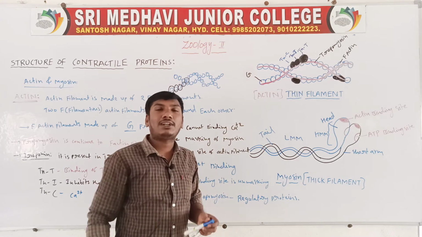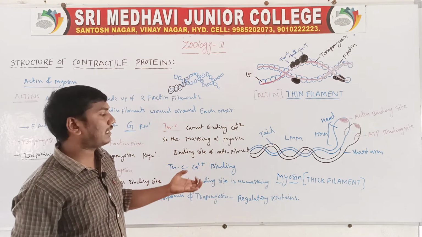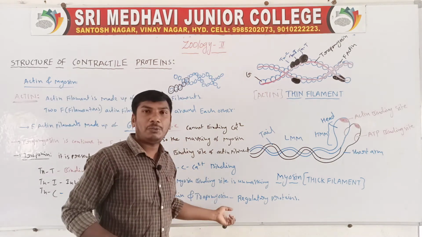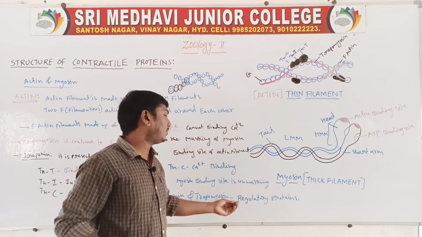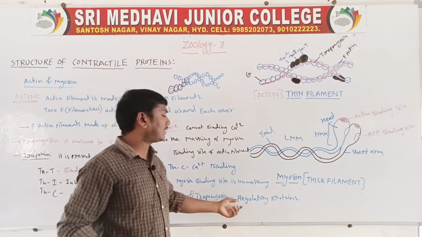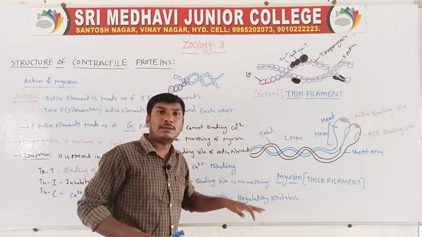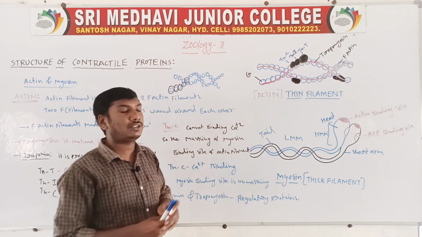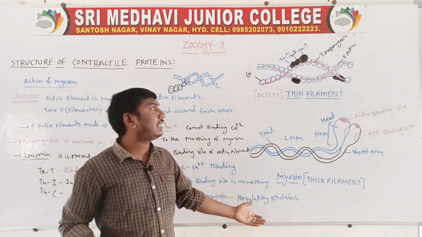So the contraction and relaxation of the muscle process is controlled by troponin and tropomyosin.